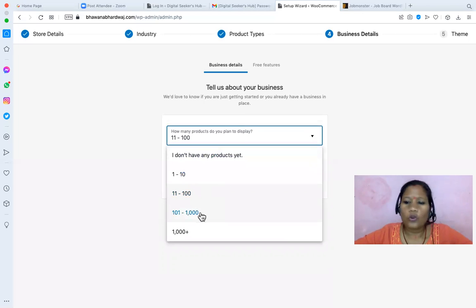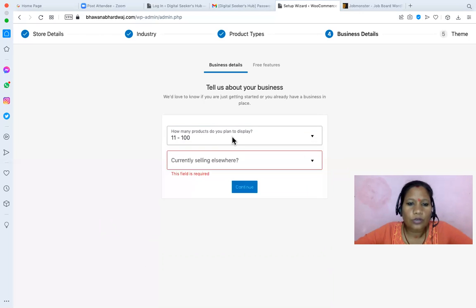No. The speed will depend on whatever pages your user is opening and what product images you have. Speed depends on so many things. The number of products you are uploading will not impact your speed that much. But at any point of time, someone is opening one page. Right. So right now we are going for 10 to 100.